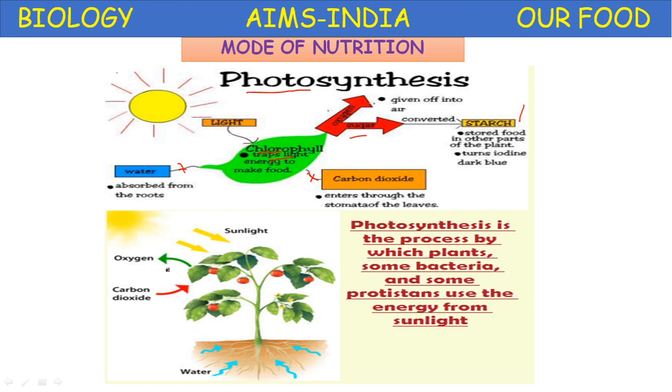During this process, oxygen is produced. So photosynthesis is the process by which plants and some green bacteria and some protistans like euglena, or unicellular protozoans, use the energy from the sunlight and prepare the food material. So this process is called photosynthesis. Such organisms are called photoautotrophs.